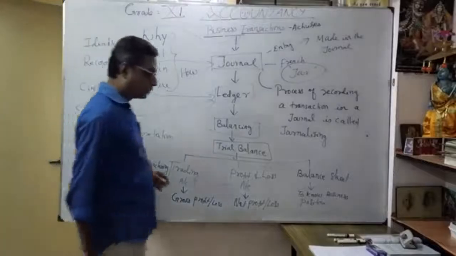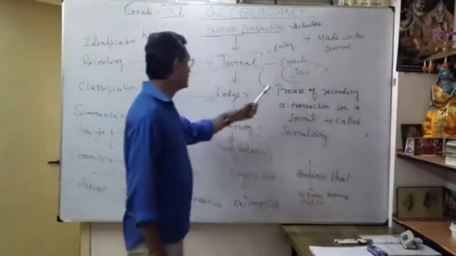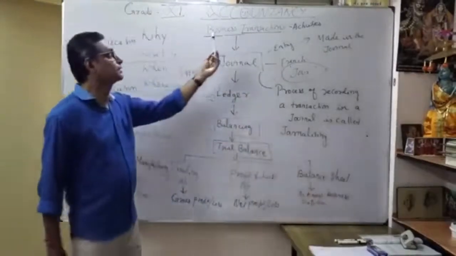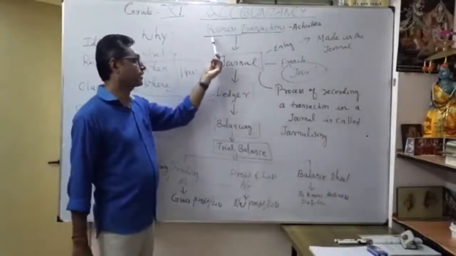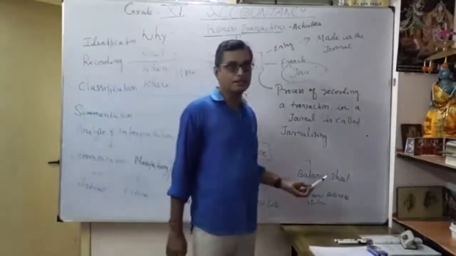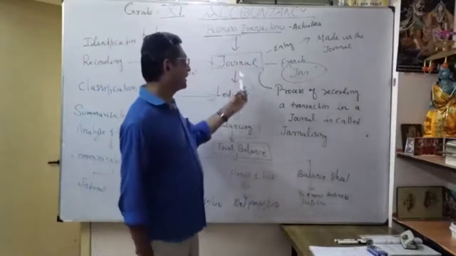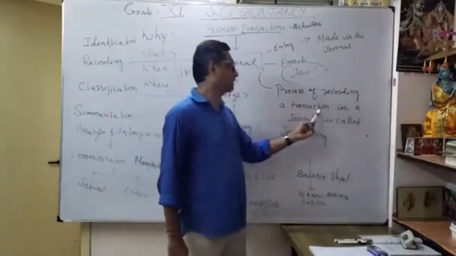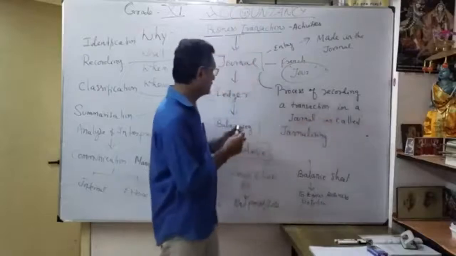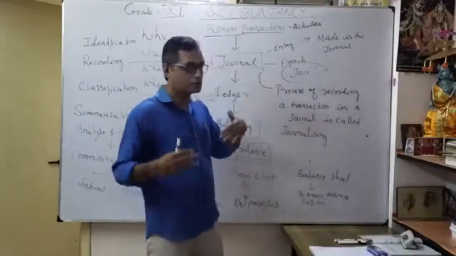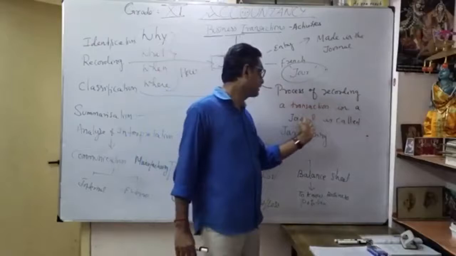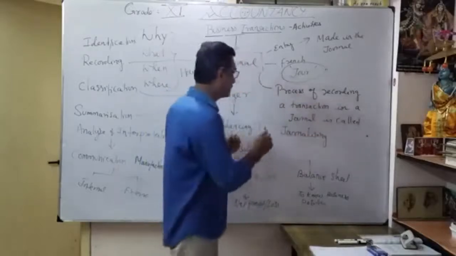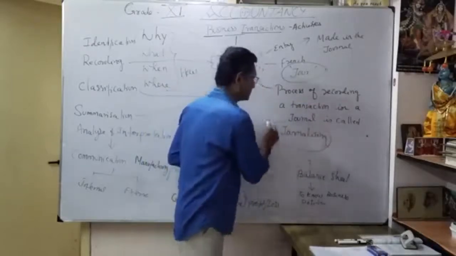Okay, so now you watch it. All the structure of the business transaction, from business transaction, finally how to become balance sheet. Here, see, what is journalizing? The process of recording a transaction in a journal is called journalizing.